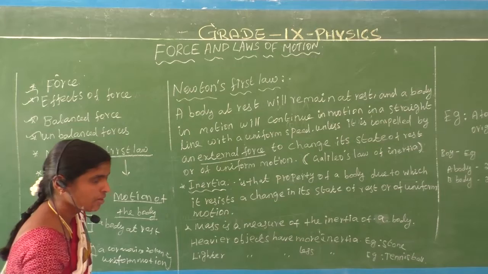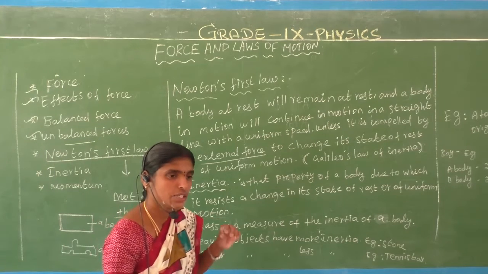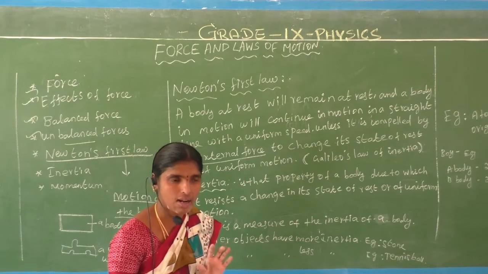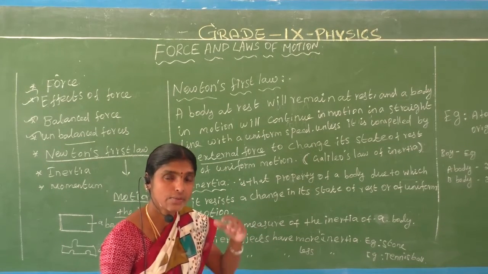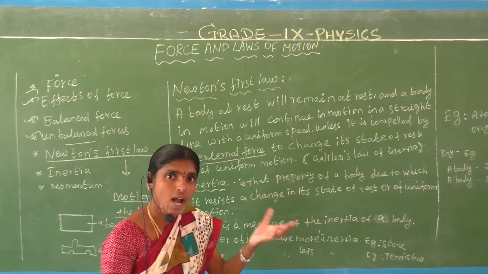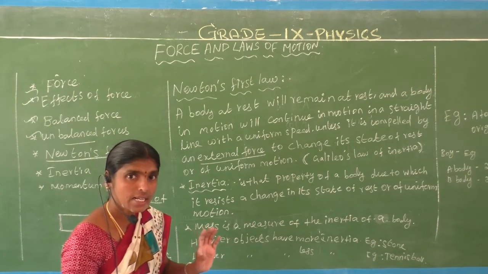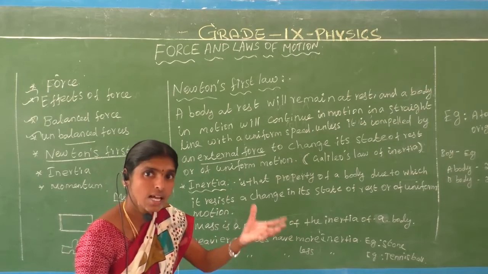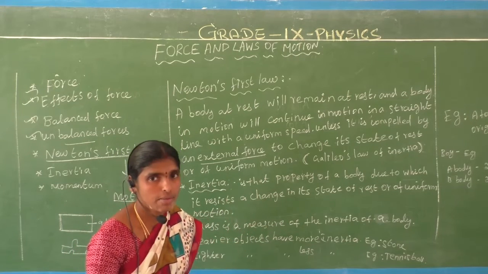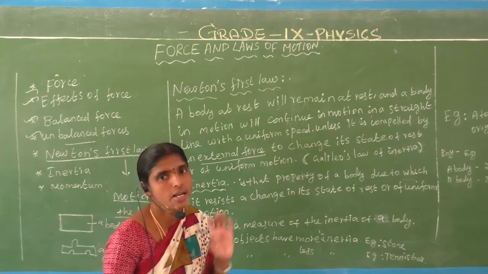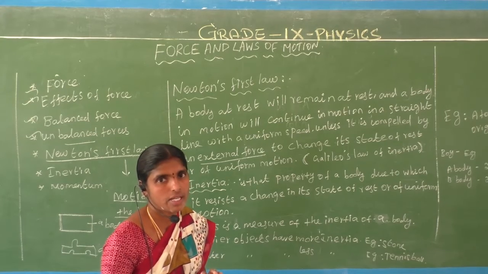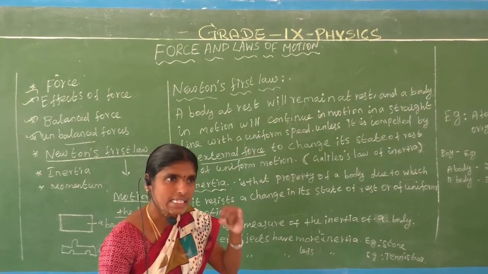See here, what is meant by Newton's laws? Newton gave 3 laws about the motion of a body. What is the first law?